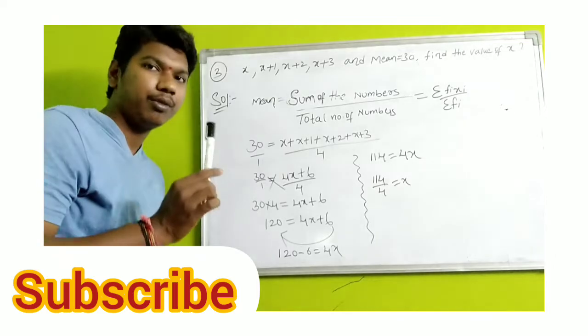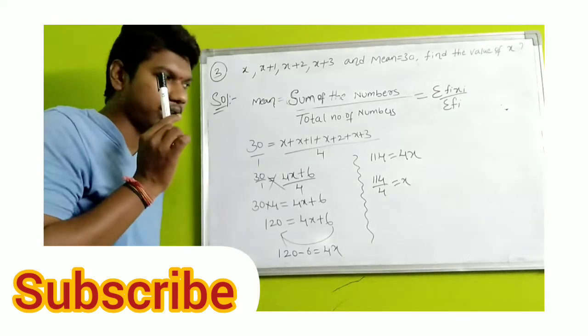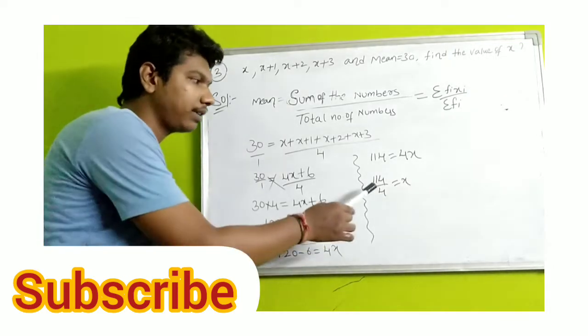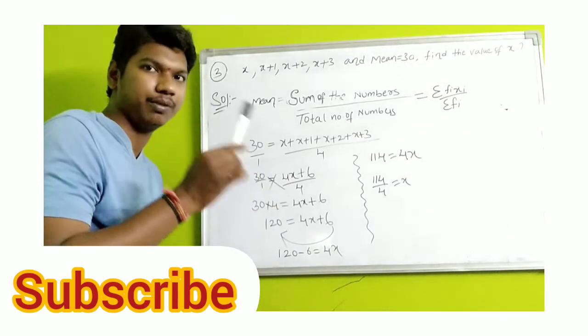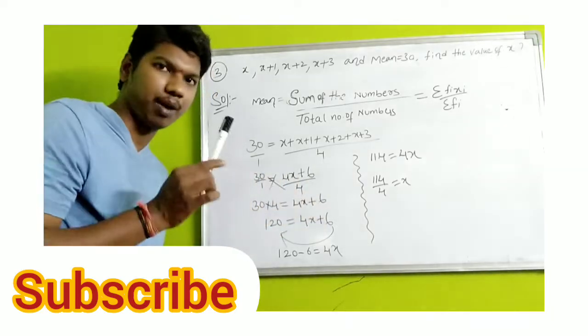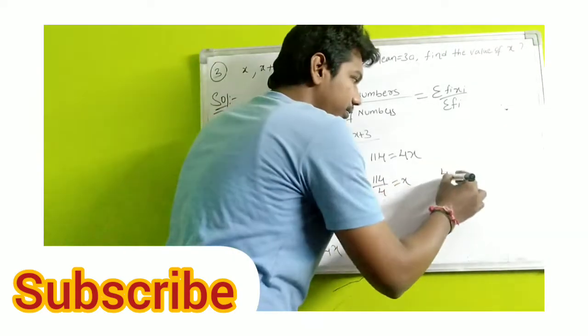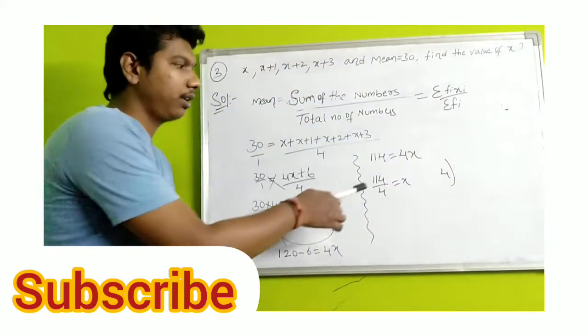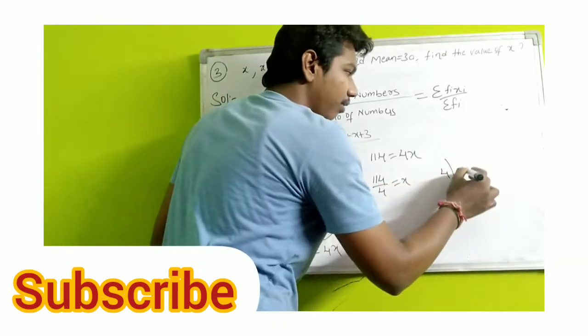Okay, whenever you want to do division, remember one point: always take the denominator part as the divisor. You should divide with the denominator part. Remember here, 4. Next, 114 divided by 4.